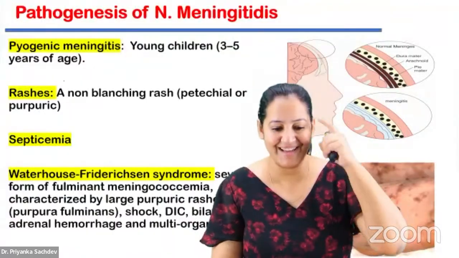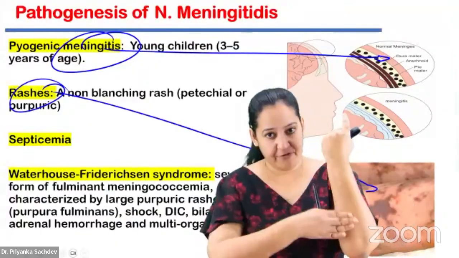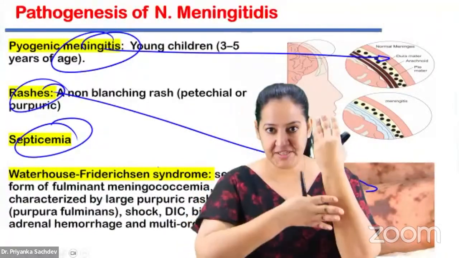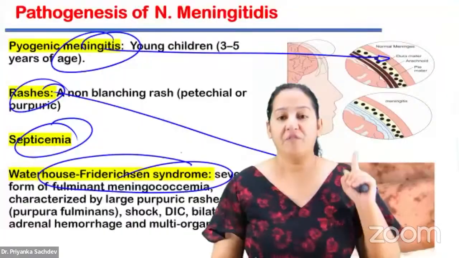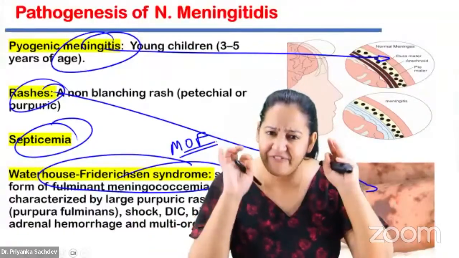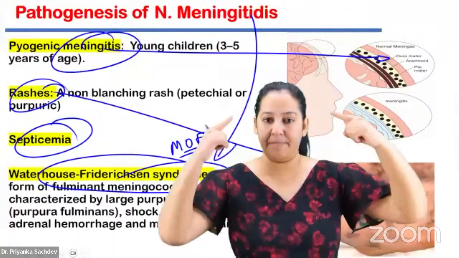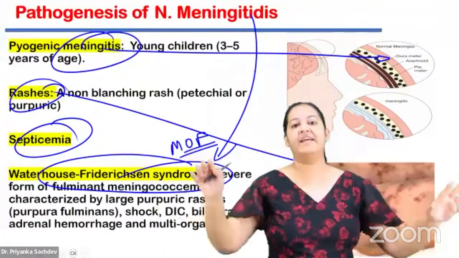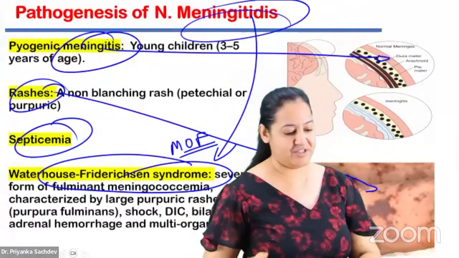Meningitidis causes meningitis. Number one, it causes meningitis. Number two, it causes rashes also. From the meninges of the brain and from the rashes, it goes in the blood and causes septicemia. The third thing is septicemia. So meningitis, rashes, then it goes in the blood, causes septicemia and multiple organ involvement. It is known as Waterhouse-Friderichsen syndrome, which is multiple organ failure. Patient goes in DIC, shock and dies. This is the severe form of meningococcal infection. So Waterhouse-Friderichsen syndrome is caused by Neisseria meningitidis, you have to learn that.